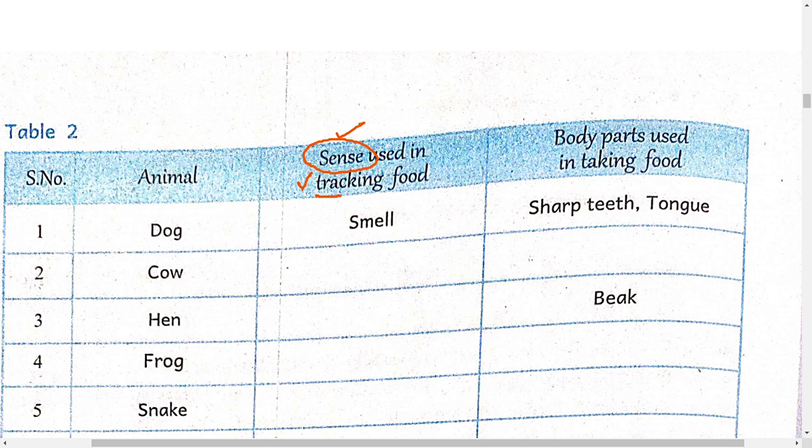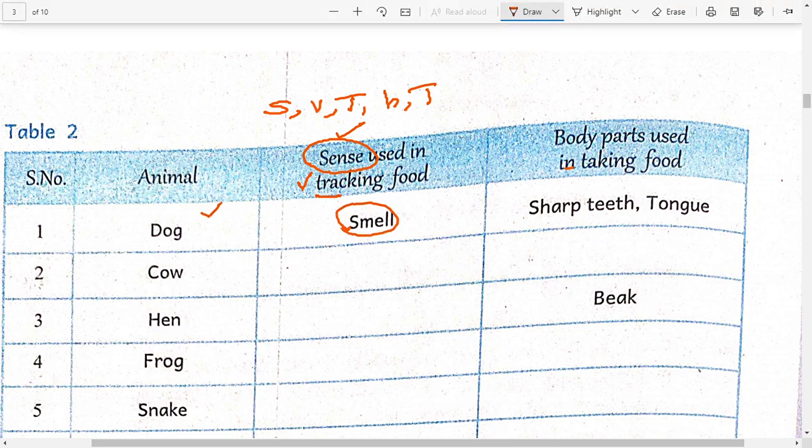How many senses do we have? Smell, vision, taste, hearing and touch. We have five senses. And the body parts used in taking food. Take, for example, the dog. It uses smell for tracking food, and it has sharp teeth and a tongue.